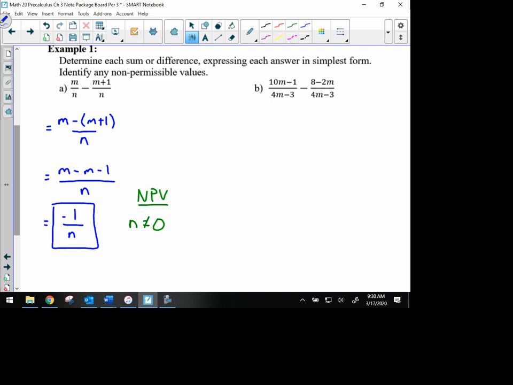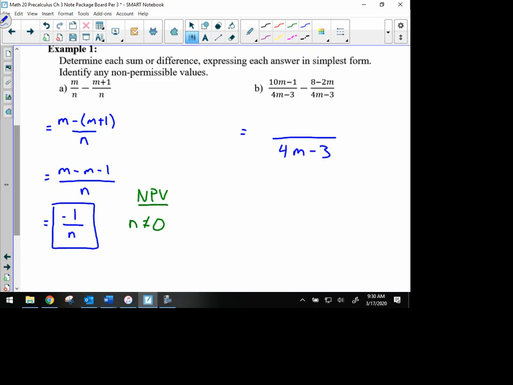Moving on to example 1b. You notice again we have a common denominator already, and that's what we're dealing with in this first example. So our denominator is going to be 4n minus 3 when we're done the question, just like in the last example. So we're going to write that all over 4n minus 3.